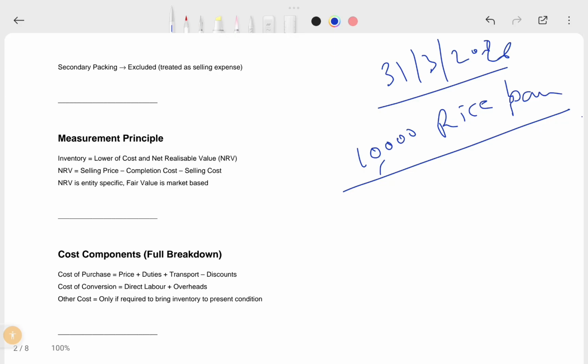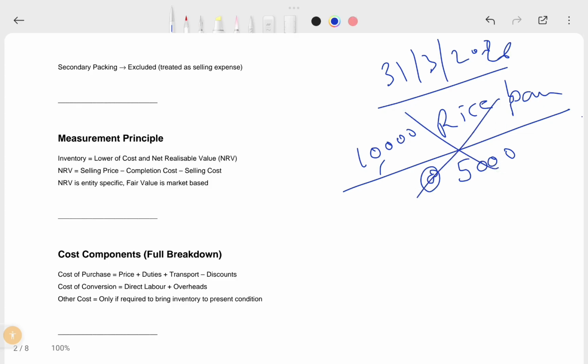Say you bought these rice packets at a value of 5,000 each. So what is the value of inventory? Straight away you can't say 10,000 multiplied by 5,000. That would be wrong if you observe the standard.